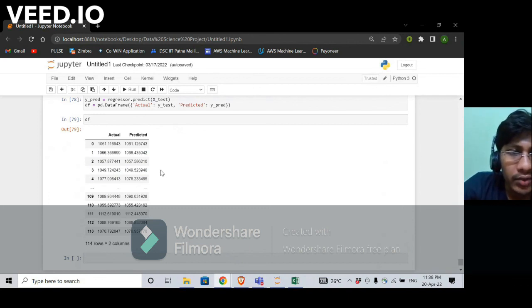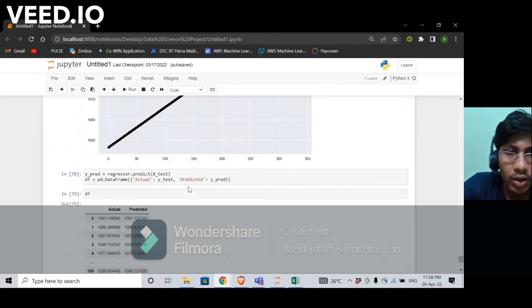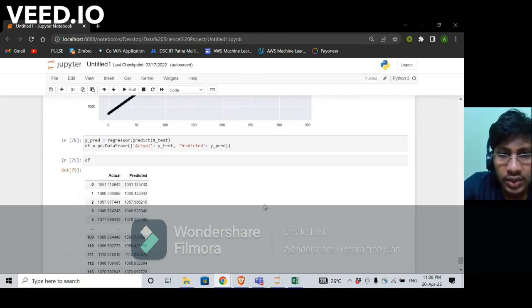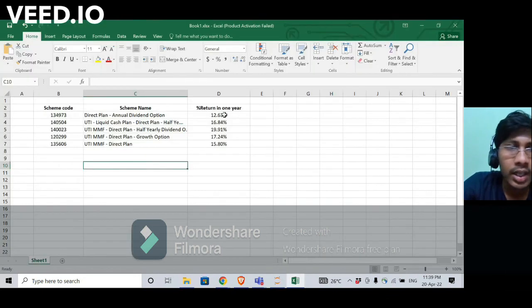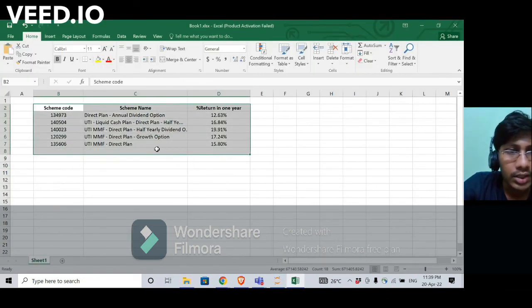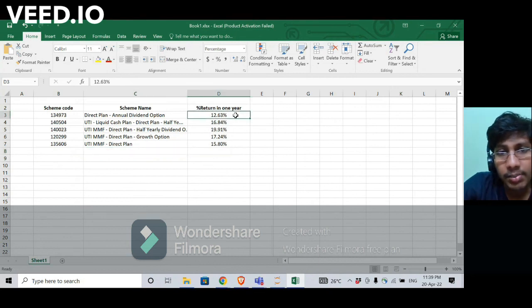So similarly, we trained our linear regression model for different types of mutual funds, and as we have already predicted the mutual funds on the basis of Z score for different types of investors, we took those mutual funds and calculated their future per year percentage return. And as we can see here, these were the scheme names of the mutual funds whose percentage return in 1 year has been predicted by us.